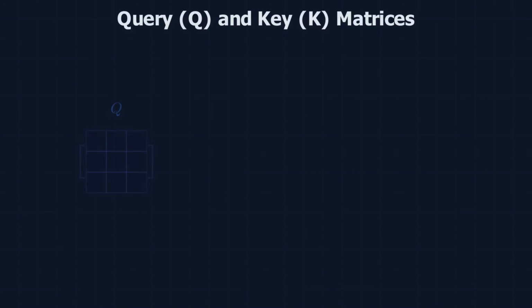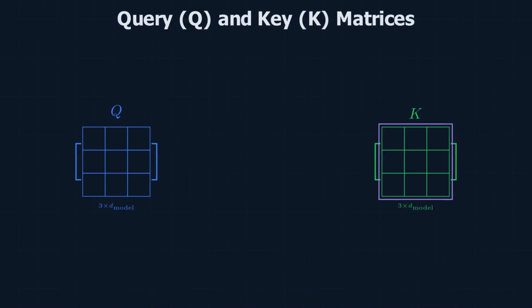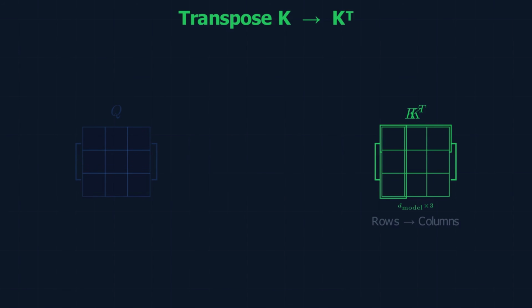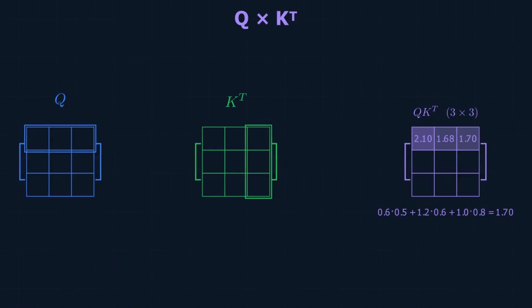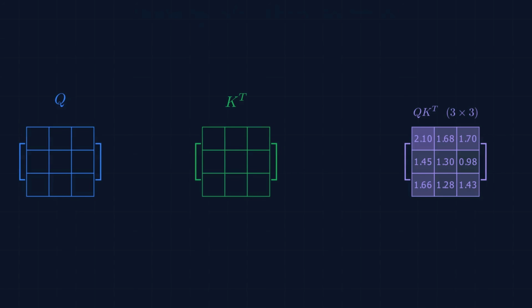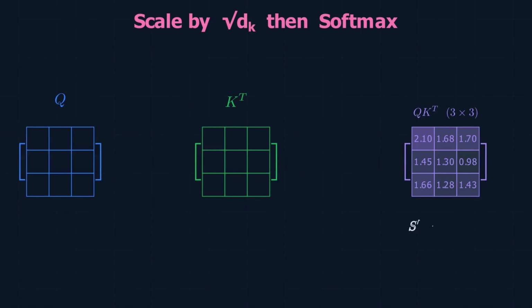So let's take the Q and K matrices. Previously we discussed that we need to find the dot product of query and key vectors. So we transpose K so that each query vector can be dotted with every key vector at once using matrix multiplication, and the resultant matrix obtained after Q times K transpose is the attention score matrix. After we have got the attention score matrix, we have to scale it down by root d_k, where d_k is the dimension of the key vector. But for this video we have taken the dimension of each vector as d_model, so we scale down the attention matrix by root d_model and obtain scaled attention scores.